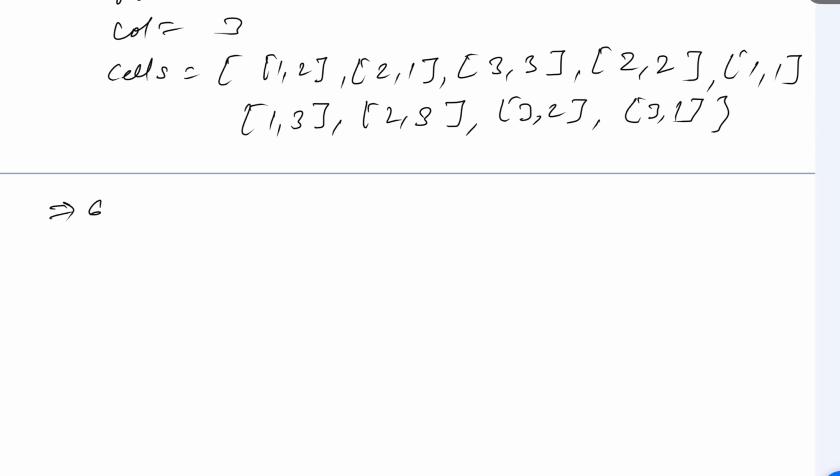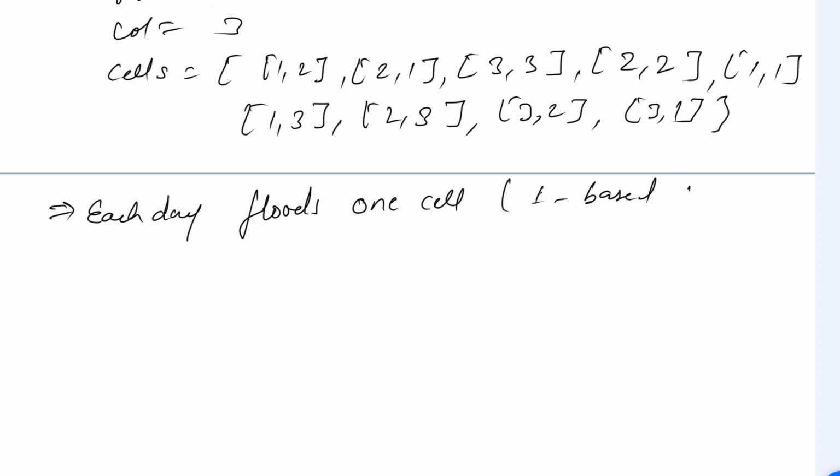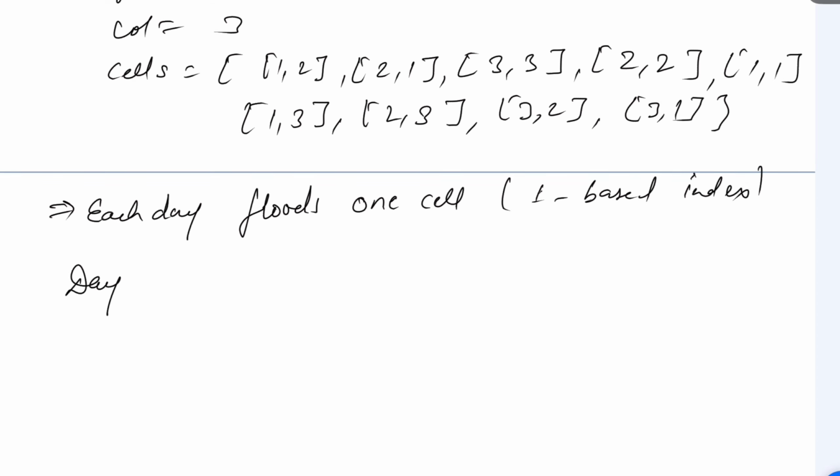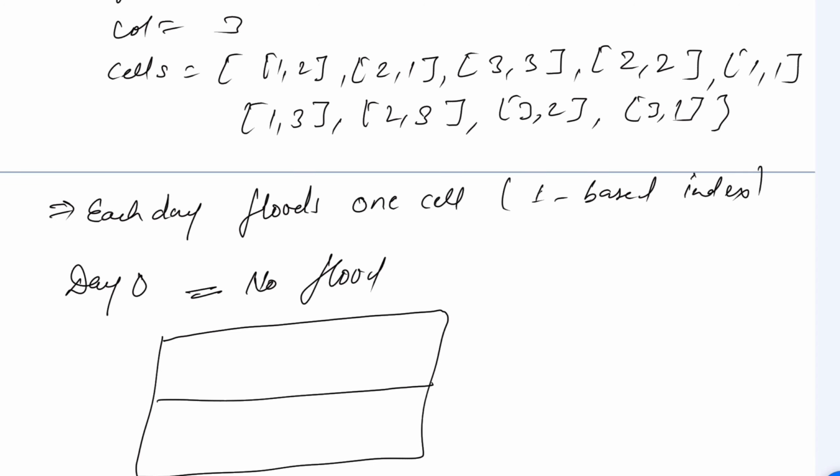and we know that each day floods one cell, right? And this is one based indexing we have given. Okay, make sure that you understand this. The question is already saying that, right? It means at day 0 it is saying no flood, means all are land. So can we say that if this is 3 cross 3, we can represent like this, a 3 cross 3.